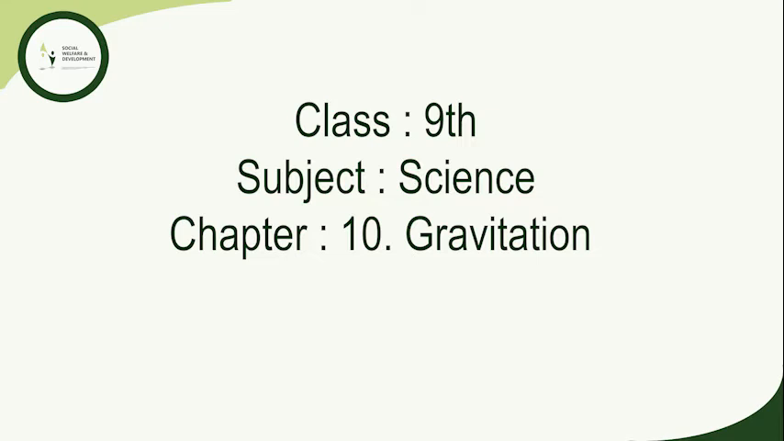So now the next topic is the universal law of gravitation. Every object in the universe attracts every other object with a force which is proportional to the product of their masses and inversely proportional to the square of the distance between them. It can be written as F is equal to G M m upon d square.